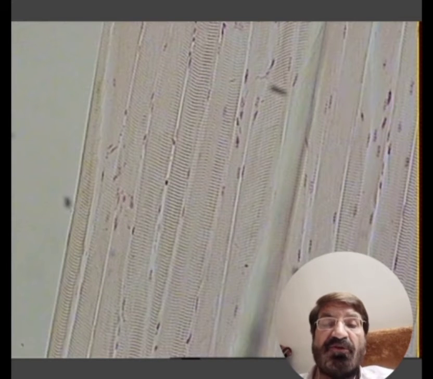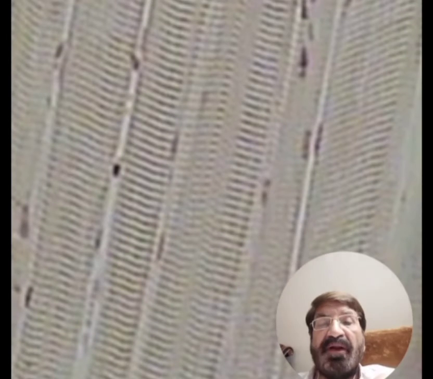You can see very long cylindrical cells, one, two, three, four, five, six, seven. All these are very long cylindrical fibers. The muscle fibers are very long, about 4 centimeters in length, and these cells are multinucleated. You can see the striations over the surface. There are alternating darker and lighter areas, the A bands and I bands, and the nuclei are present at the periphery.